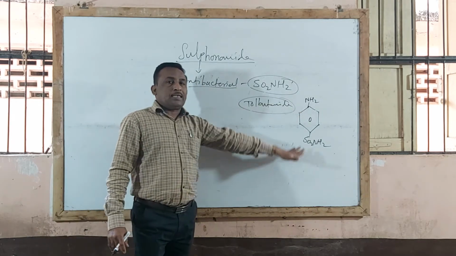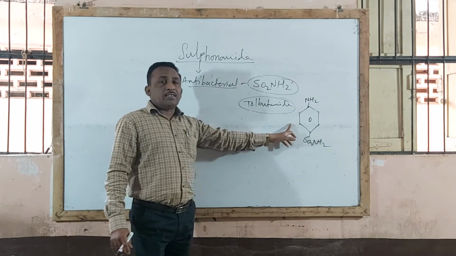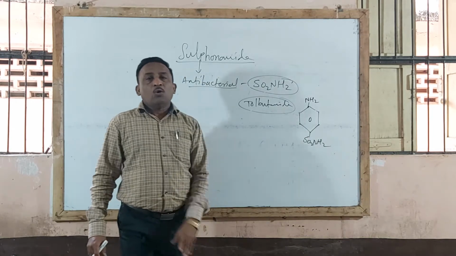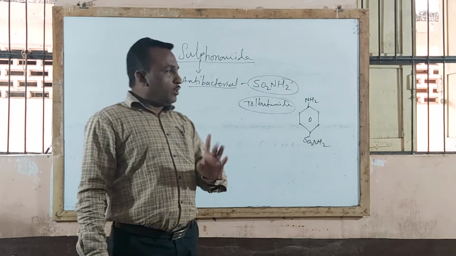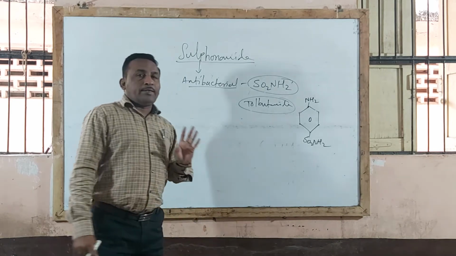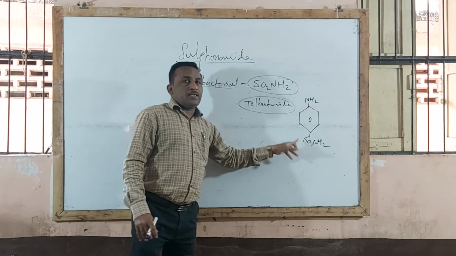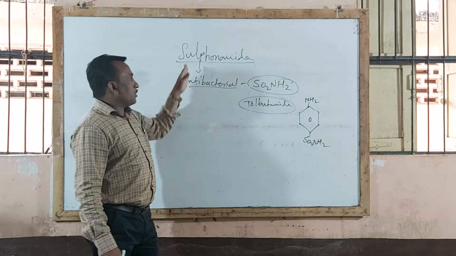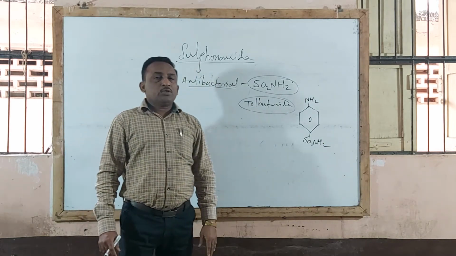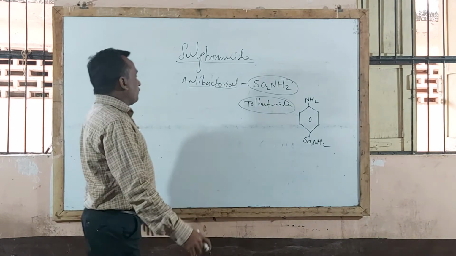Tolbutamide also contains the same basic structure, but it is used as a non-antibacterial compound. It is used as an oral hypoglycemic agent. That is the only exceptional case, while all the remaining drugs containing the same basic nucleus, the same ring, that are used as antibacterial compounds are called sulfonamides. Now these sulfonamides are broadly classified into three types.